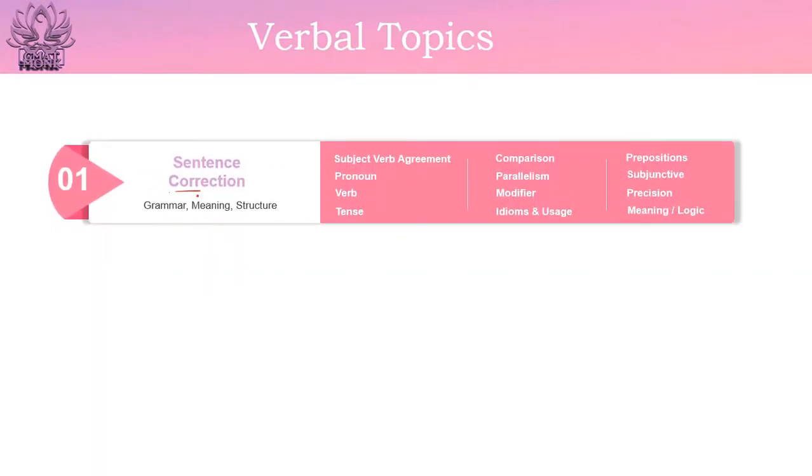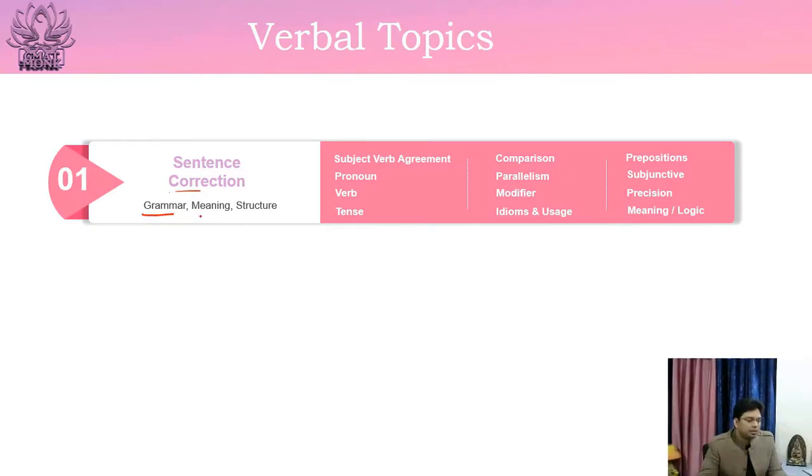So in sentence correction, you would be tested on your grammar, the meaning and the structure. So there are different categories on which your questions would be based. So there would be questions on subject-verb agreement, whether the subject and the verb are in agreement or not. Then you would be tested on pronouns, you would be tested on verbs, then tense, then comparisons, then parallelism, modifier, idioms and usage, then prepositions, subjunctive, precision in language, and then meaning and logic.